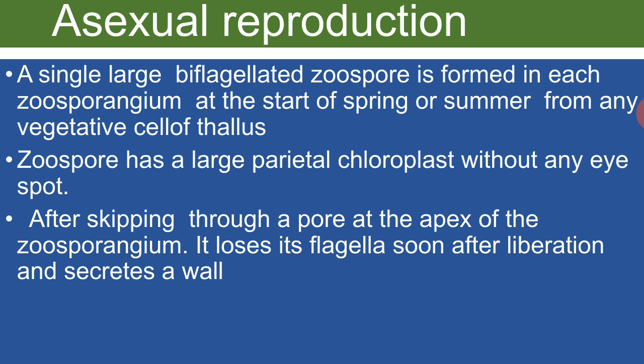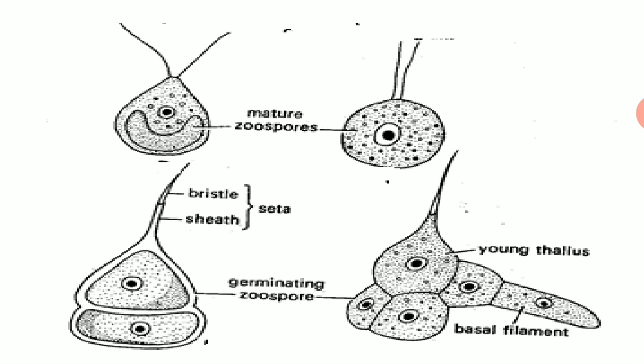In the next slide you will see the zoospore, and zoospore divides by the horizontal cell wall into two partitions, upper and lower. Upper partition will bear the setae and lower partition cell divides by another division to produce the thallus, whether it is heterotrichous, cushion-like or erect.